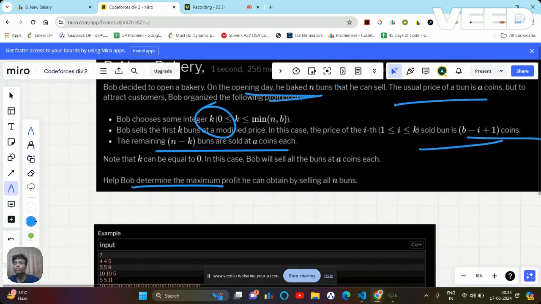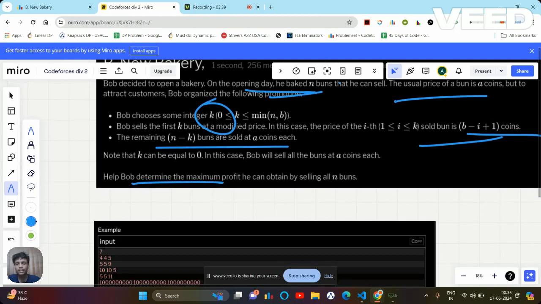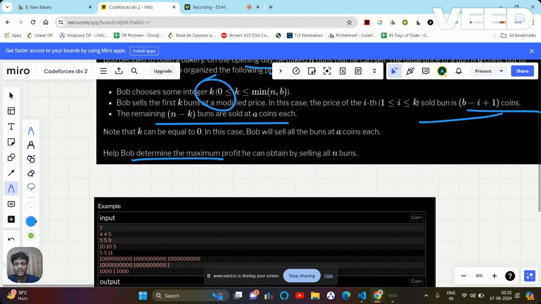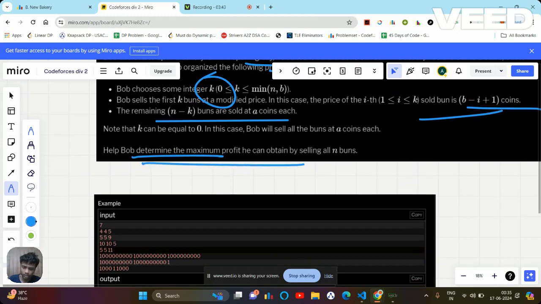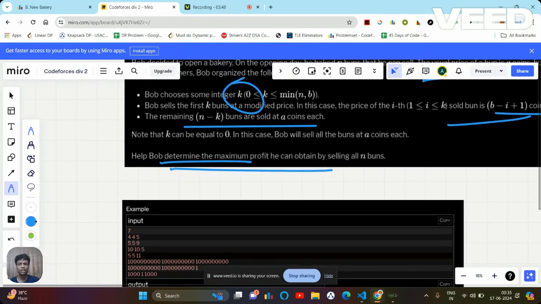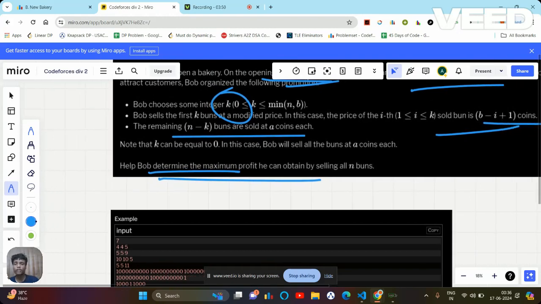Note that k can be equal to 0. If k is equal to 0, it means there is no promotion, so in that case I'm going to sell everything at the same price. Now help Bob determine the maximum profit. We need to find the maximum profit he can get after selling all n buns. So let's see how he will get the profit.